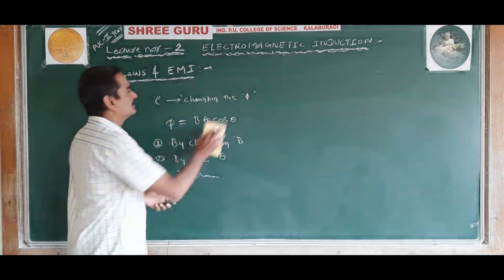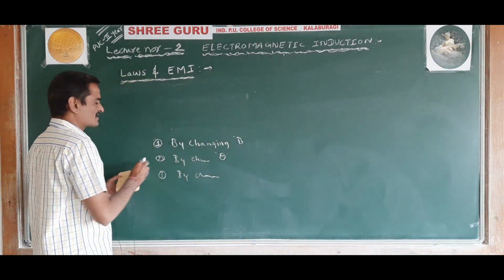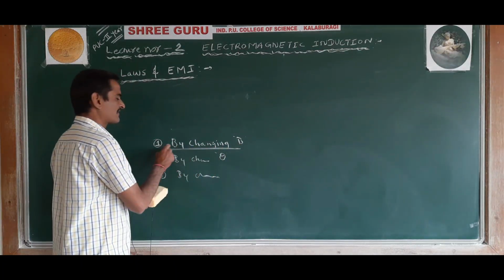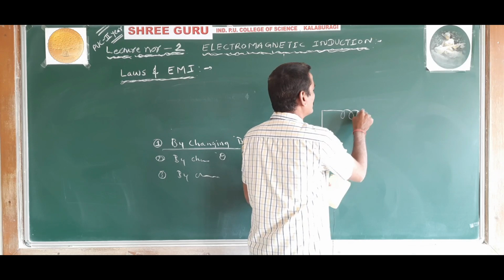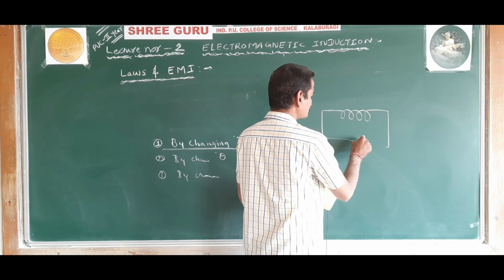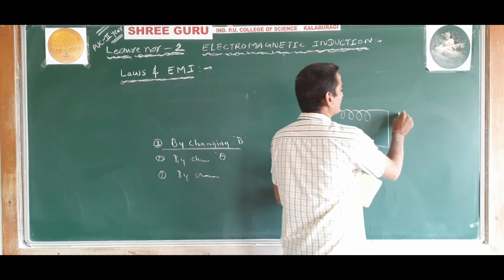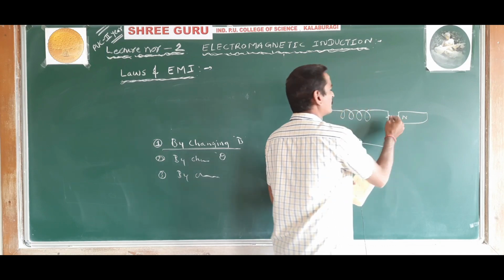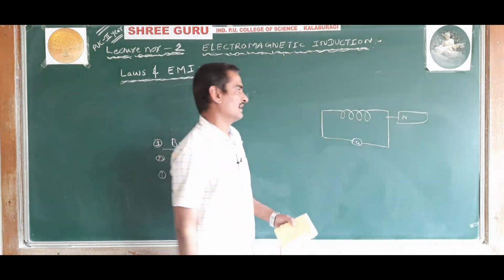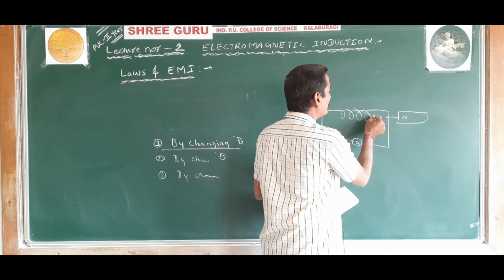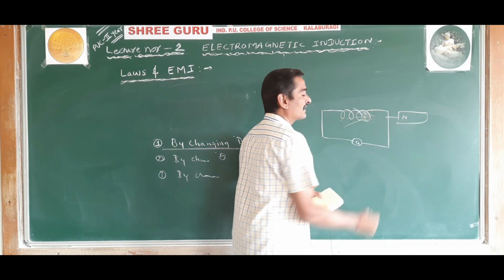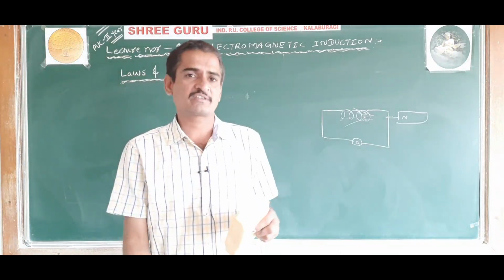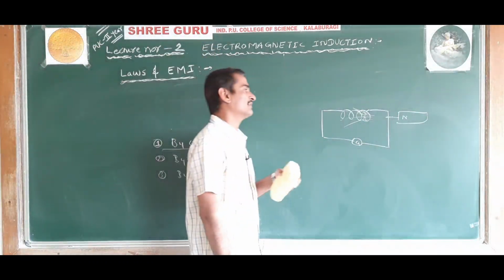Now, the induced EMF by changing the magnetic field: in the magnet-coil experiment we have studied that. There was a coil and a magnet. When the north pole of the magnet is moved towards the coil, the number of field lines entering the coil changes.